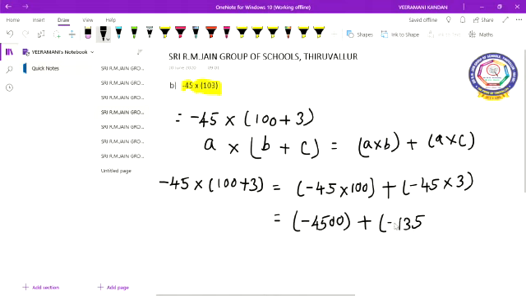Minus into plus you get minus. Now both the numbers are negative. So you should add it.